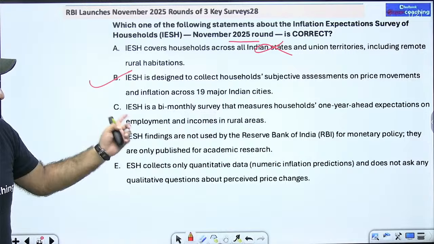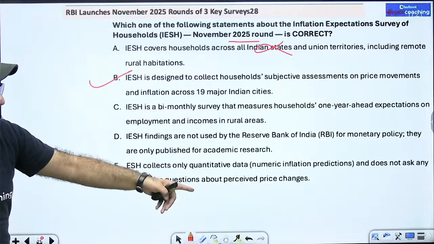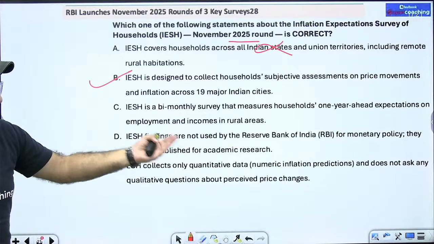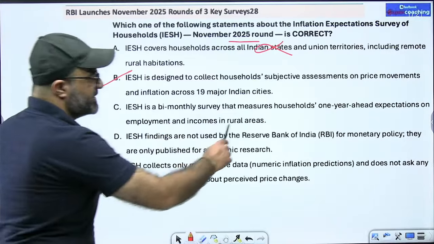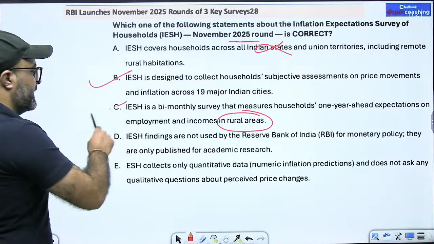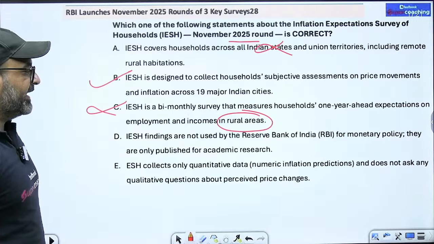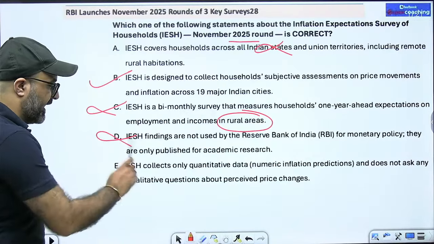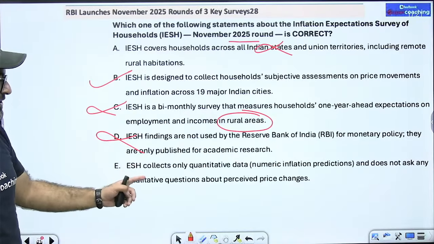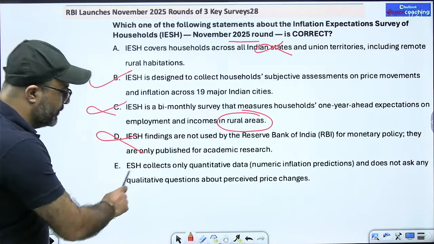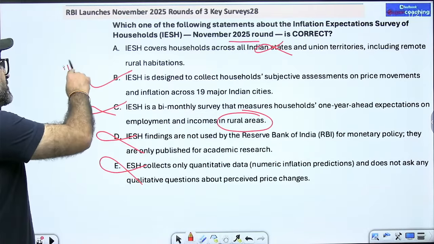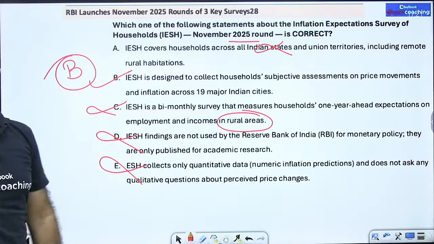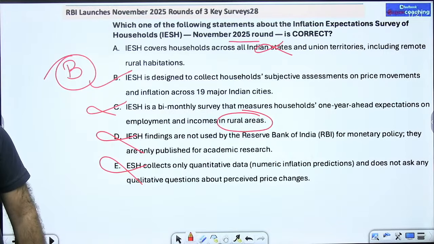That is correct. IESH is a bi-monthly survey that measures household 1 year ahead expectations on employment and income in rural areas. नहीं sir, यहाँ पे rural areas का तो कोई लेना देना ही नहीं है. This is wrong. IESH findings are not used by RBI. Wrong. They are highly used by RBI. IESH collects only quantitative data. No sir, it collects qualitative data as well. This is wrong. So only one option out of the given 5 is correct, and that is the B option, the correct answer for the given question.